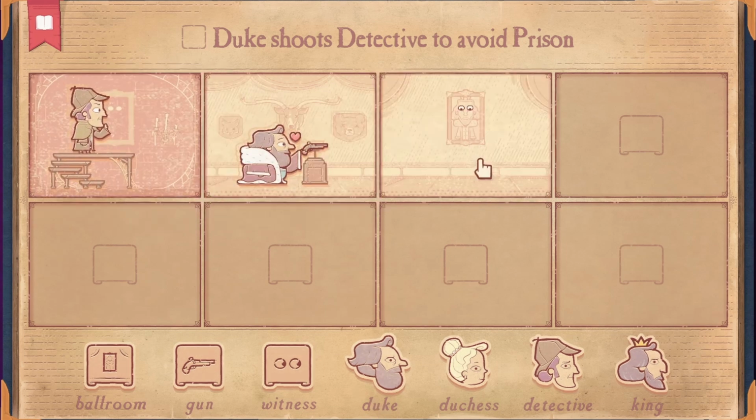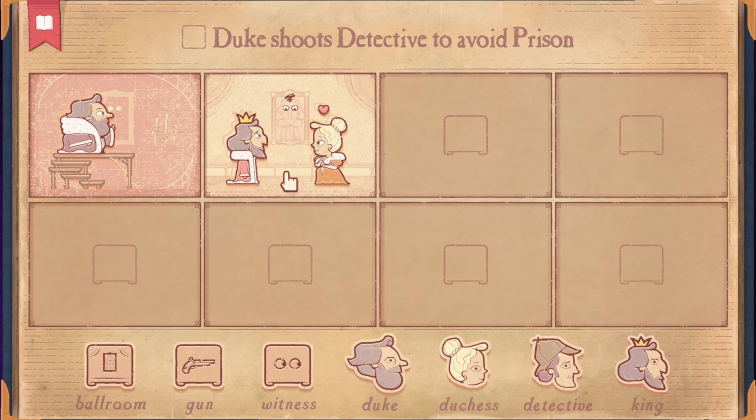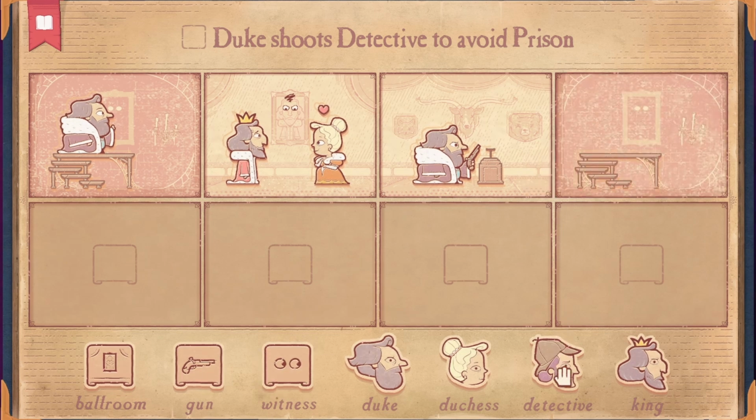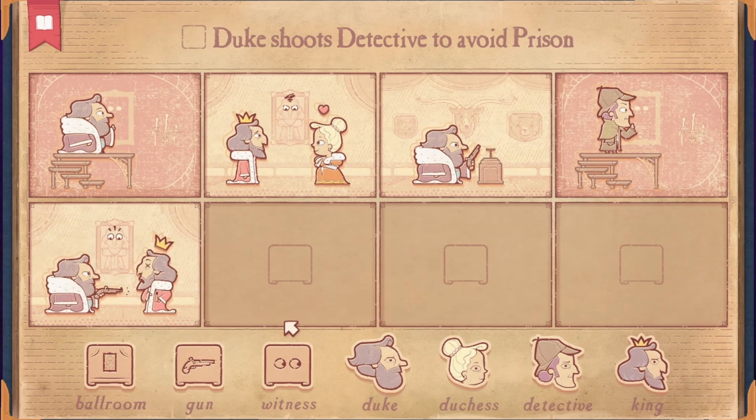We have the duke in here, and he sees the king flirting it up with the Duchess, and he gets a little angry, and the Duchess is like, this man with the beard is pretty darn handsome. So what happens is the duke gets his gun, and I guess the witness has to be the detective, and the duke shoots the king, and the detective is like, holy smokes.